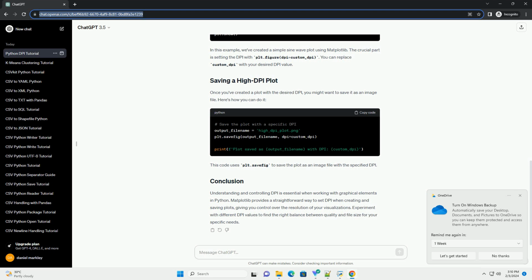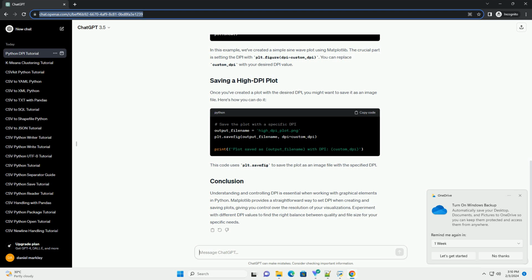Matplotlib is a powerful plotting library in Python, and it allows you to control the DPI when creating and saving plots. Let's go through a simple example. In this example, we've created a simple sine wave plot using Matplotlib. The crucial part is setting the DPI with plt.figure, dpi equals custom_dpi. You can replace custom_dpi with your desired DPI value.